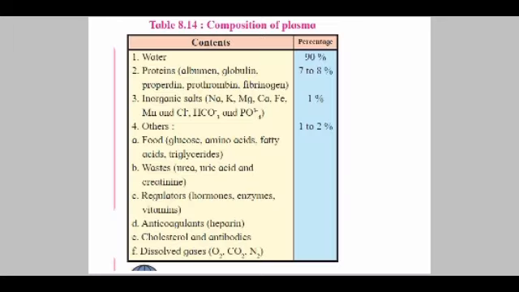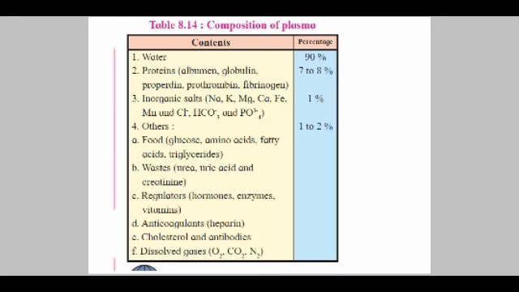The chart shows the composition of the plasma. First, the large part is water, mixed with proteins like albumin, globulin, properdin, prothrombin and fibrinogen.